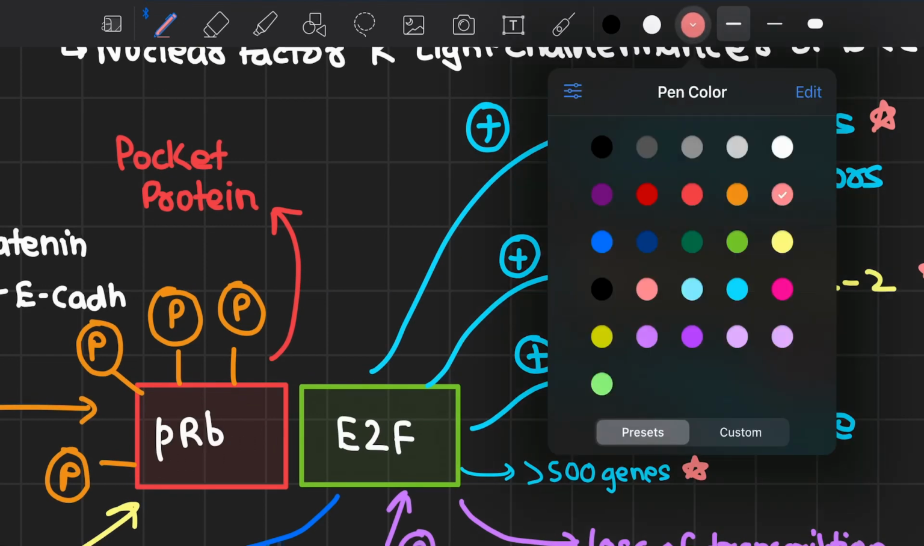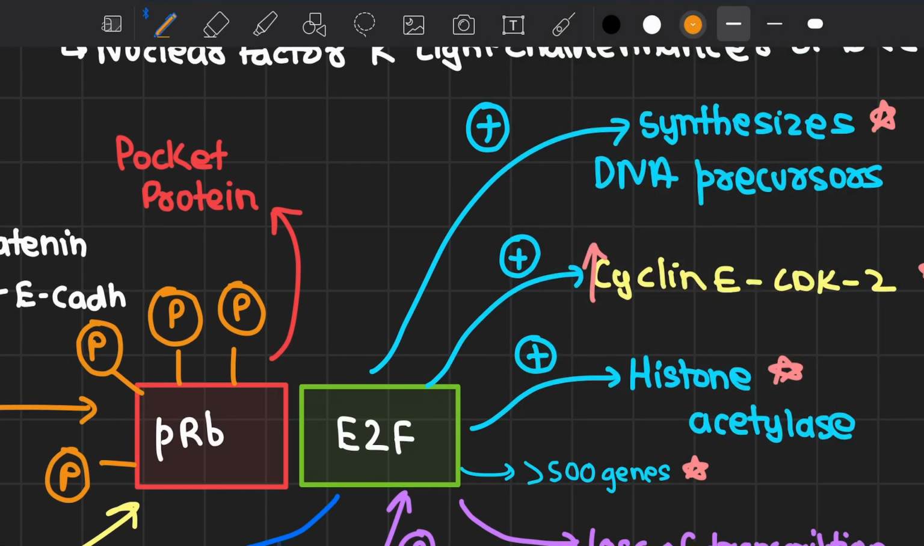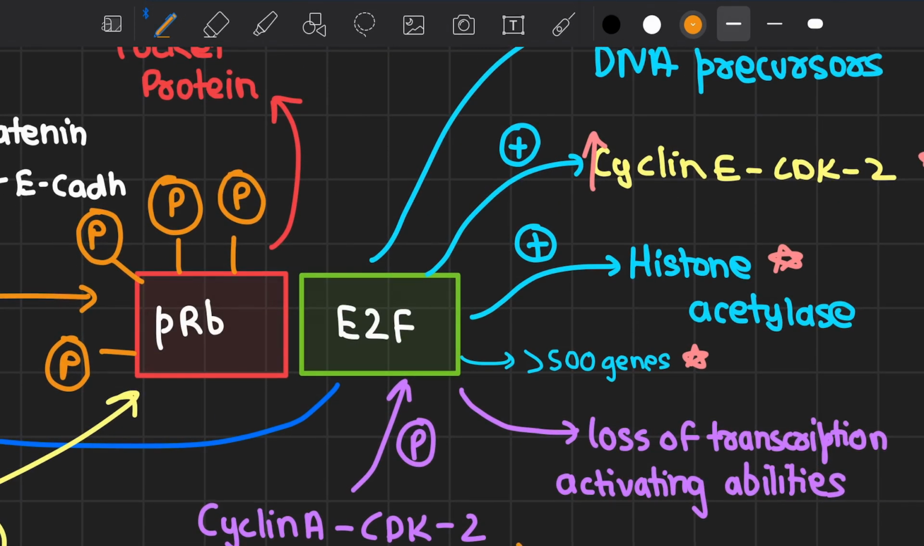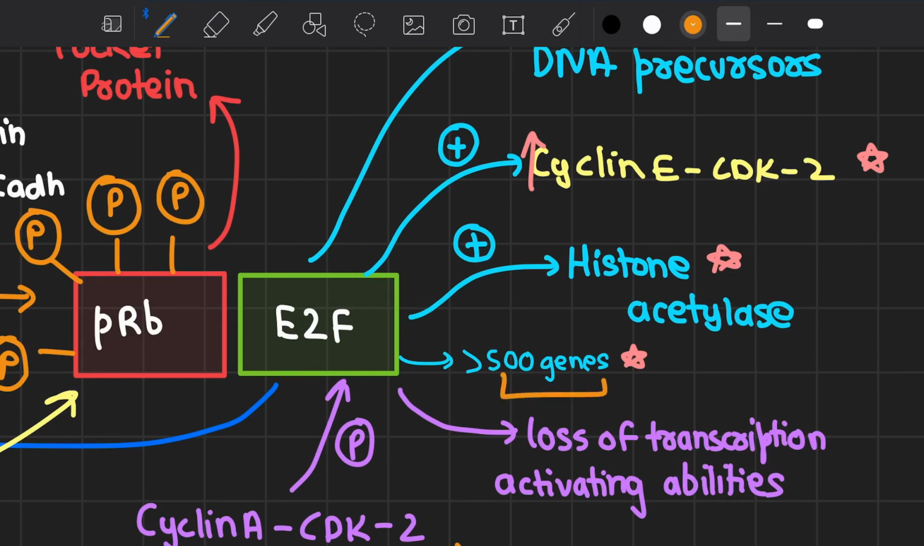After we have synthesized the DNA, and crossed the S phase, do we need that same amount of E2F activity? We don't. We need to inhibit the amount of E2F activity, and for doing that we have the role of cyclin A and CDK2. Amongst the various genes that get upregulated, we have cyclin A as well. Cyclin A will form a complex with CDK2, that is the S-CDK, and after the synthesis phase has occurred, we need to downregulate the amount of E2F present. So this cyclin A-CDK2 complex will lead to phosphorylation of E2F, and after E2F gets phosphorylated, we will have loss of the transcription activating abilities of E2F.